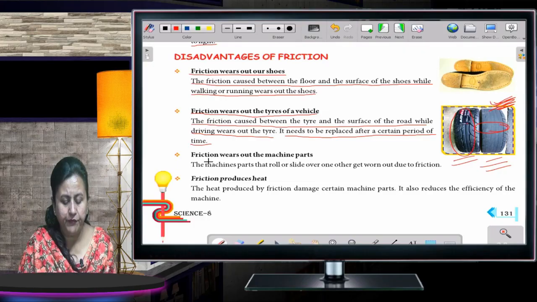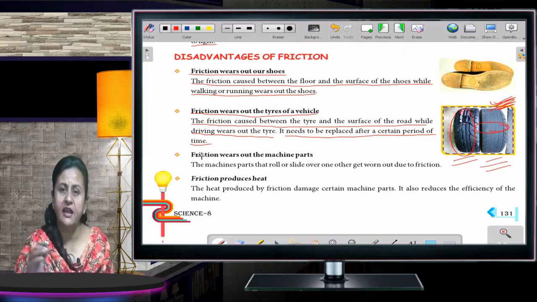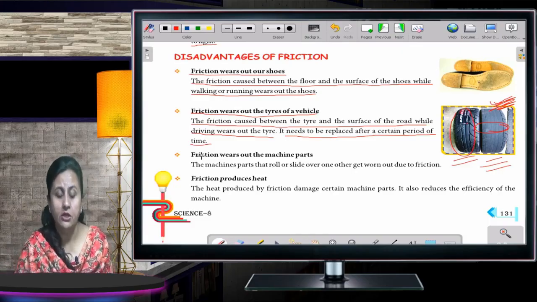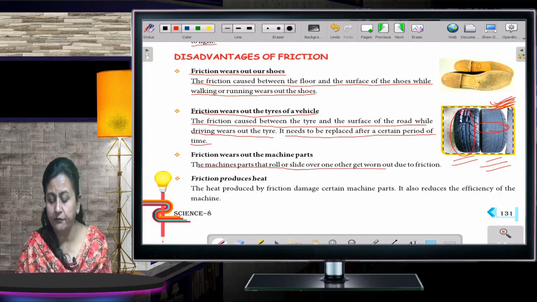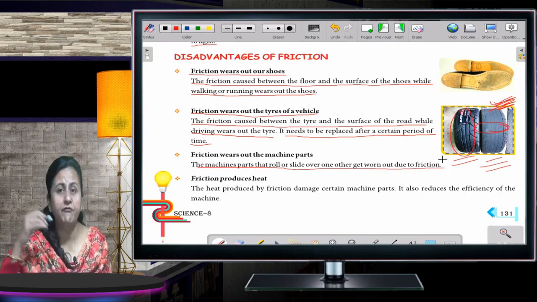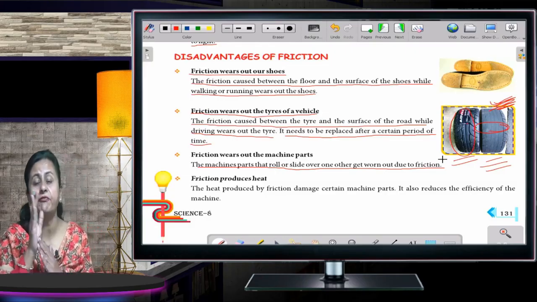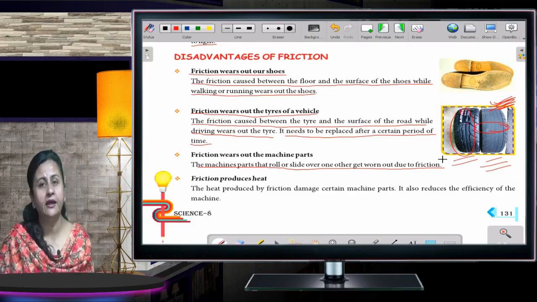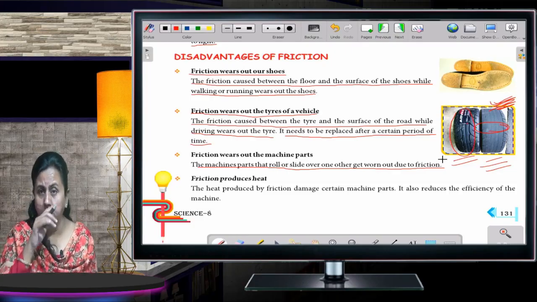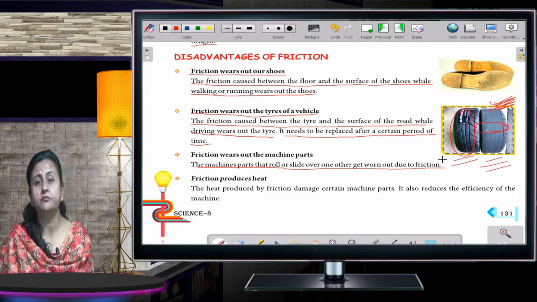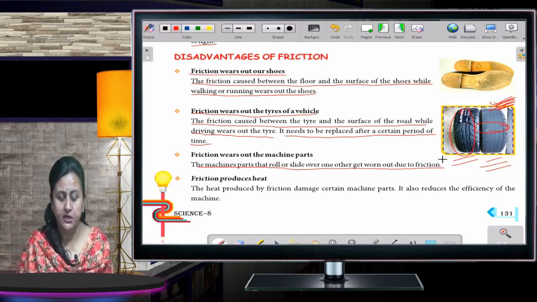Now, friction wears out the machine parts. Every time the machine is working, what happens? The parts get smooth. The machine parts that roll or slide over one another get worn due to friction, because every time they are moving. And what is happening? Every time it is moving, the rough surface becomes smooth, and after some time it is very difficult to use that machine.